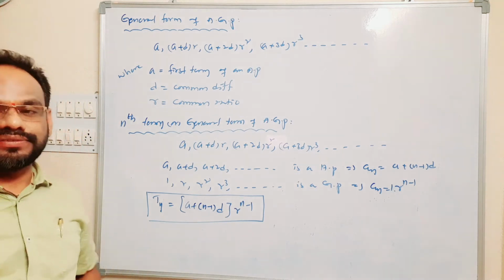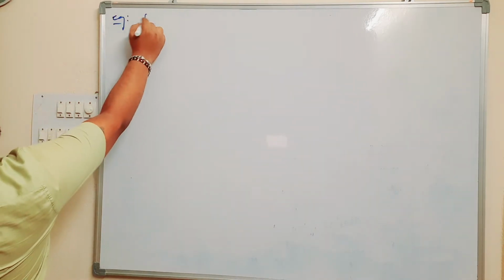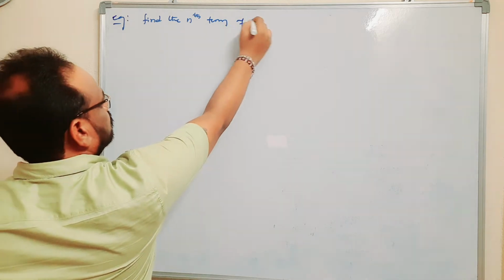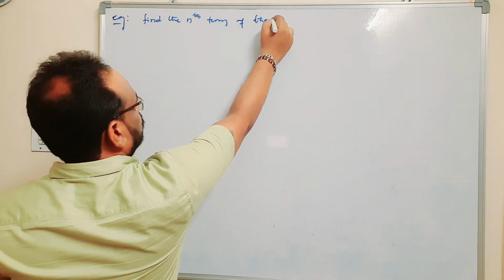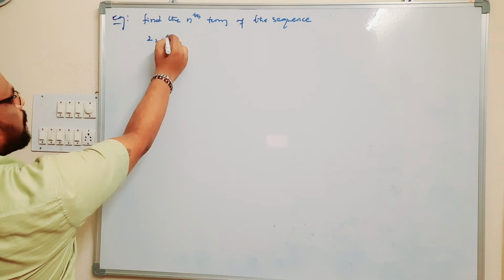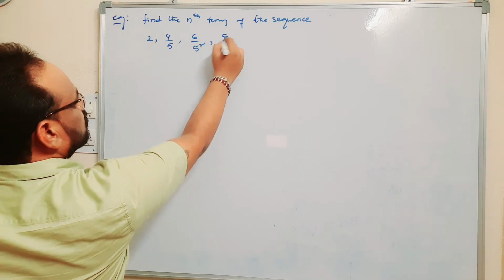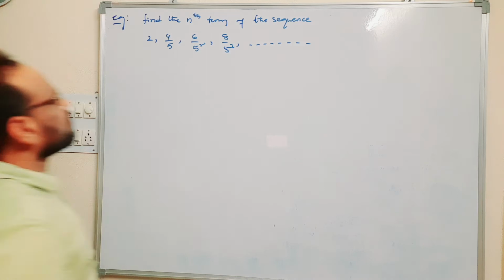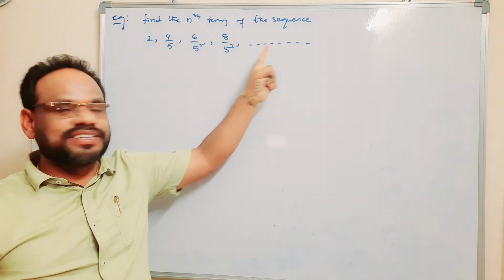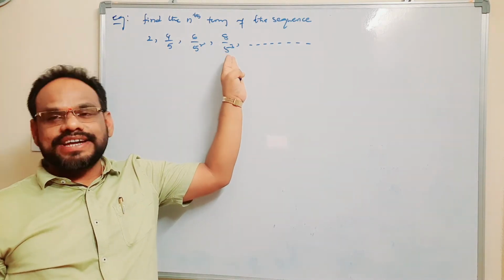Let us take one example here. Find the nth term of the sequence 2, 4 by 5, 6 by 5 square, 8 by 5 cube, and so on.